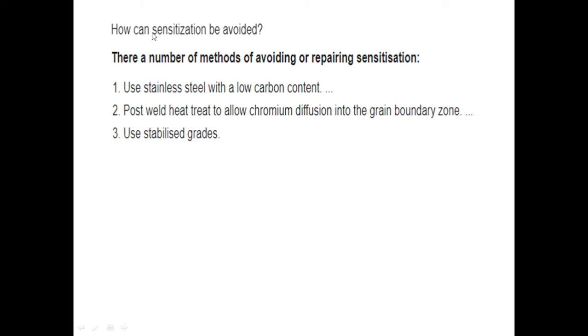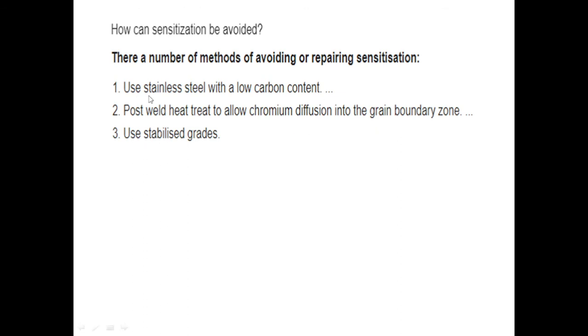Now, how can sensitization be avoided? If we want to avoid sensitization, there are different methods to avoid or repair it. There are three methods that will help to avoid or repair sensitization. The first one is to use a stainless steel with a low carbon content.